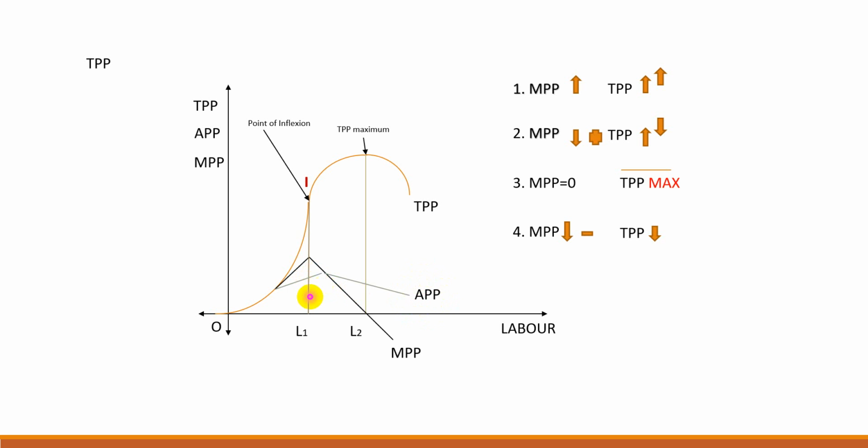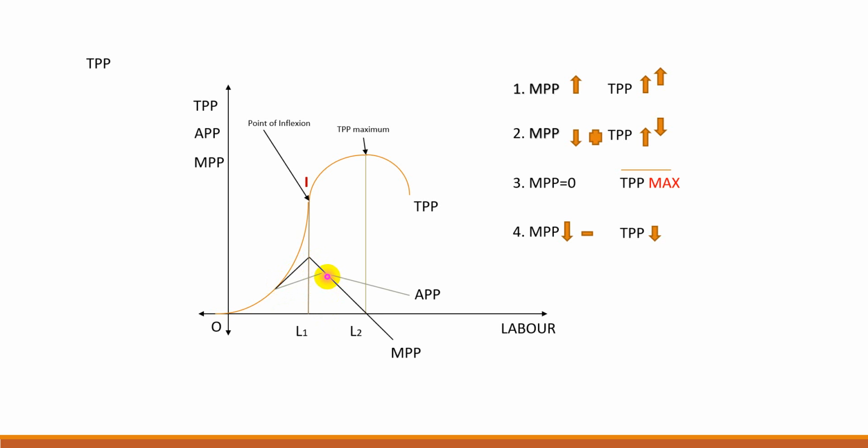We'll find the relationship between APP and MPP. If you see here, as long as APP rises, that is up to here, if you consider any point, if we call it L, before L the MPP curve lies above APP. That means as long as APP rises, MPP is greater than APP.